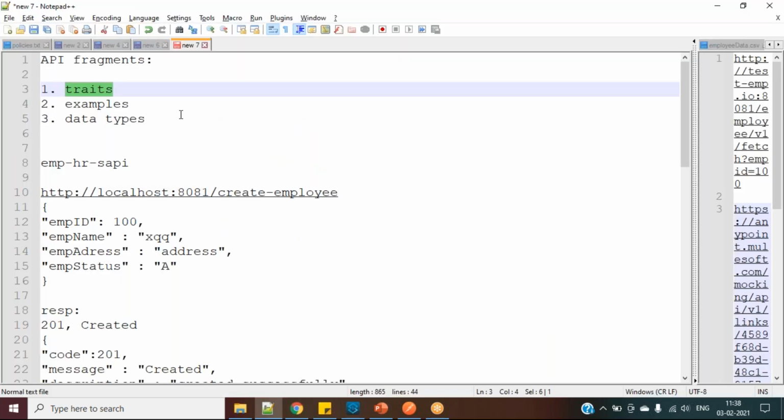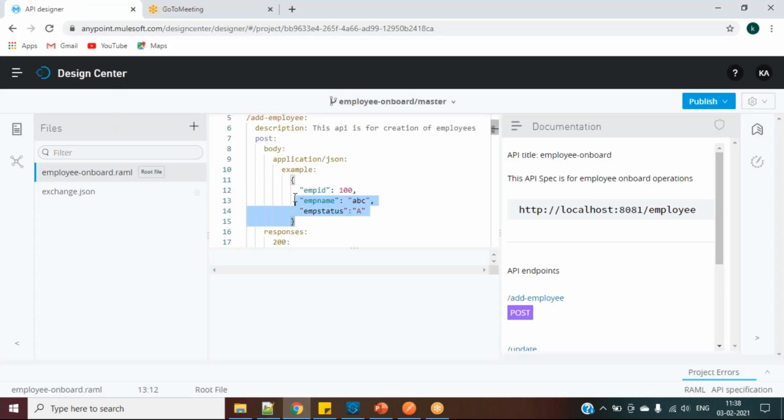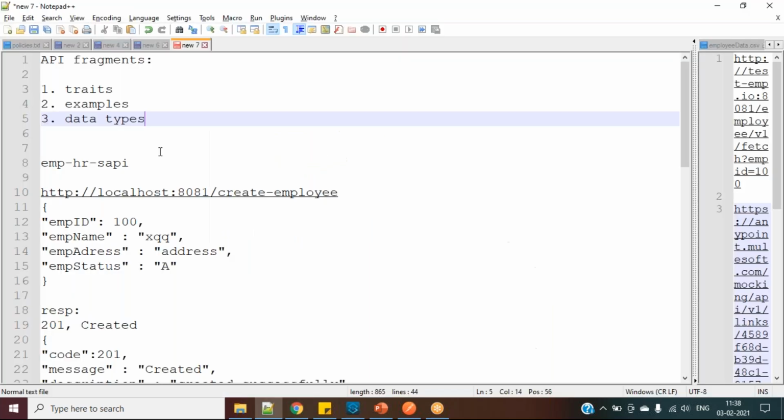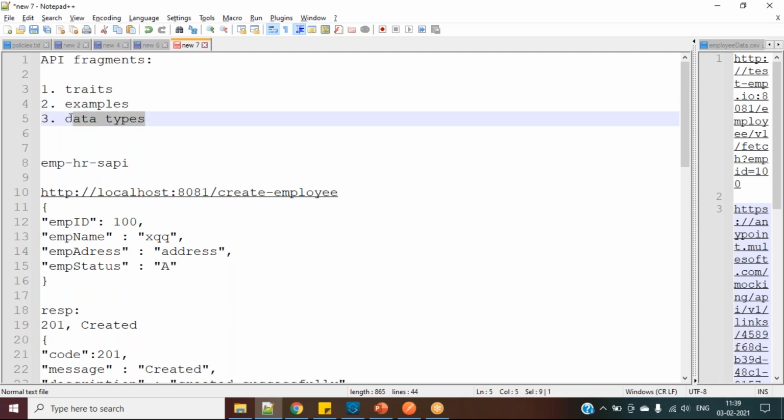Okay, so they will ask you in interviews, like what are the API fragments. So you can say we are dividing our entire project into multiple pieces and we are reutilizing them all over the project. And among them we have a few types, and these are the main things which we use. So examples, we declare examples and we use them. Data types, for these examples we are declaring this data type and we will use them. And traits means these are the reusable components. So the piece of code which can be reused across all the APIs, we can keep it in traits and we can use it. Okay, so today we'll see how we can do it, we will apply all these three.